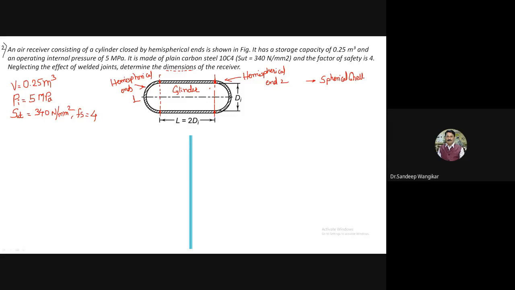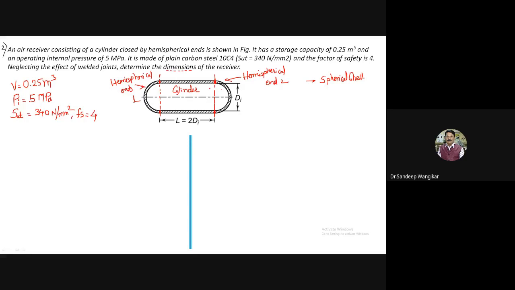Dimensions of receiver means we have to calculate the diameter and length. Diameter and length will be for the cylindrical portion. The di will be the same for all the cases, cylinder as well as the sphere. Then only is it possible to get connected. If the diameter is different, they will not get connected.